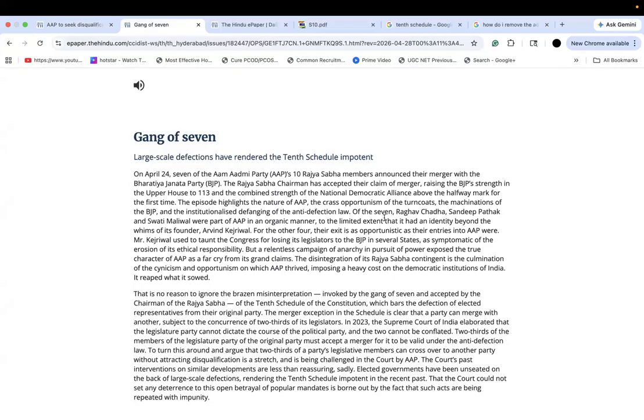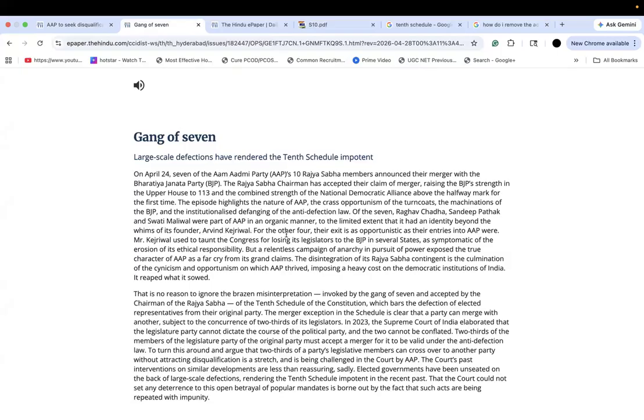Of the seven, Raghav Chadha, Sandeep Pathak, and Swati Maliwal were part of AAP in an organic manner, to the limited extent that it had an identity beyond the whims of its founder, Arvind Kejriwal. So here the author speaks highly of these three MPs; he believes they were in AAP because of its foundational idealism with which this party was founded.